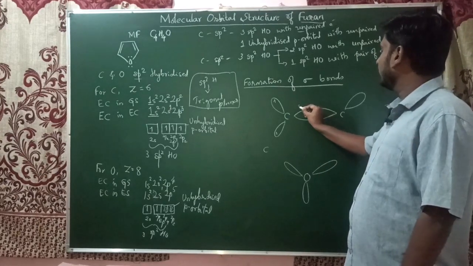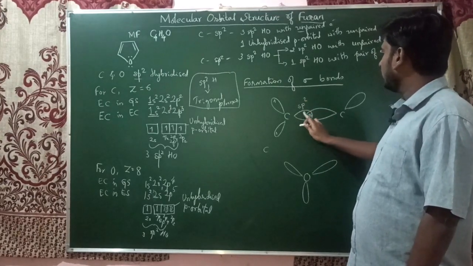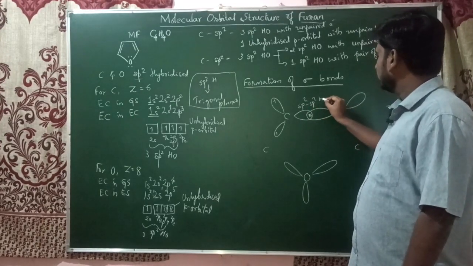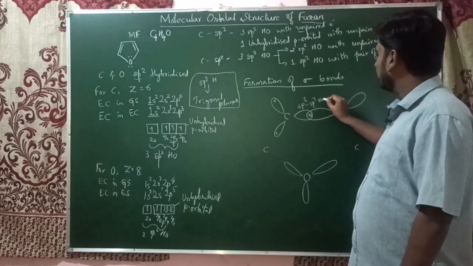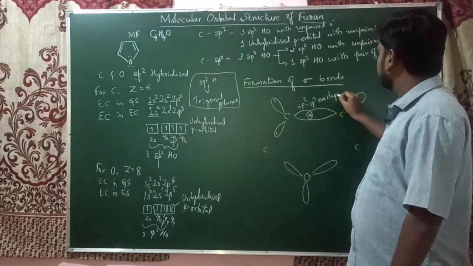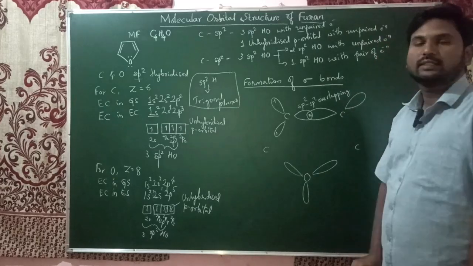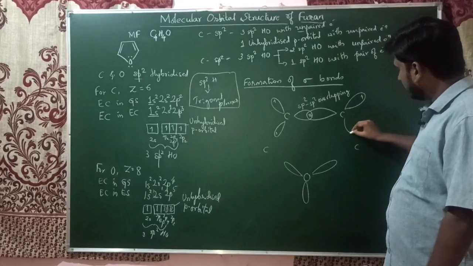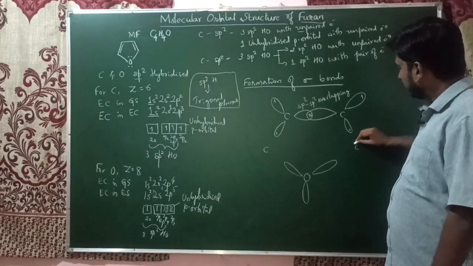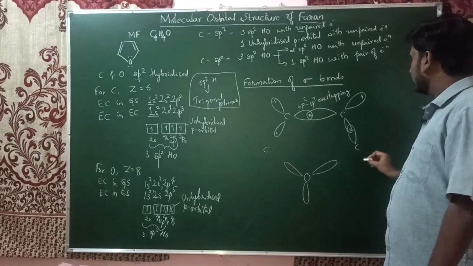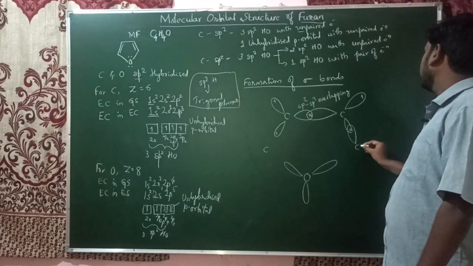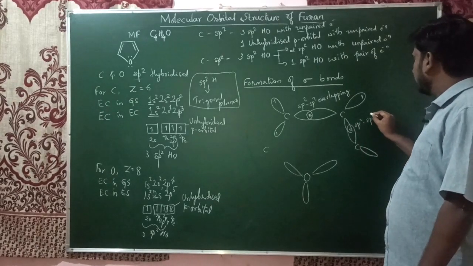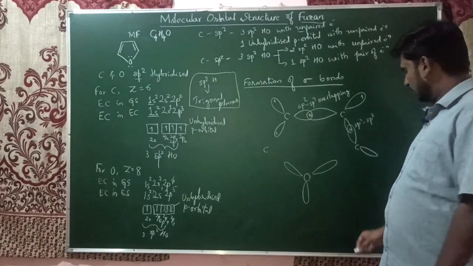You can see this overlapping is of an sp2 hybrid orbital with an sp2 hybrid orbital of the other carbon, so this is sp2-sp2 overlapping, leading to the formation of the carbon-carbon sigma bond. The same thing happens here also: this carbon still has one more orbital with an unpaired electron, and that overlaps with an sp2 hybrid orbital of another carbon atom, forming a carbon-carbon sigma bond by sp2-sp2 overlapping.